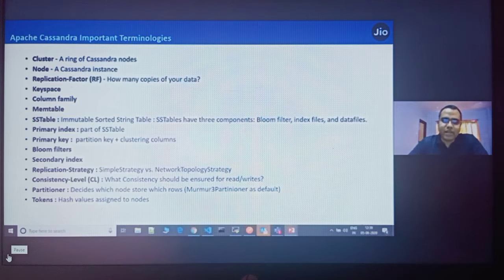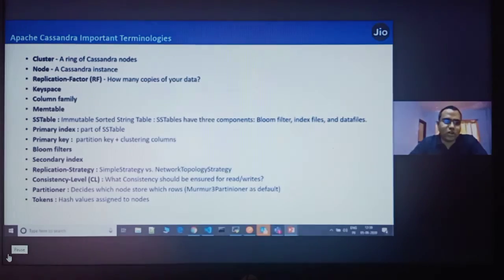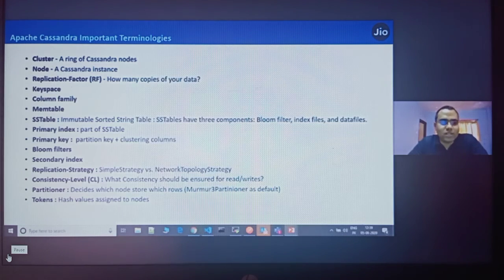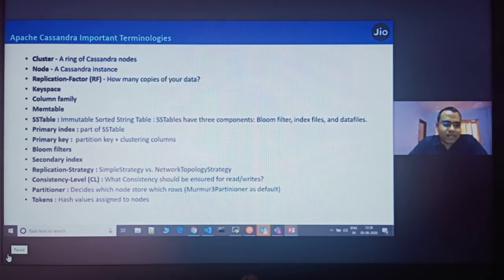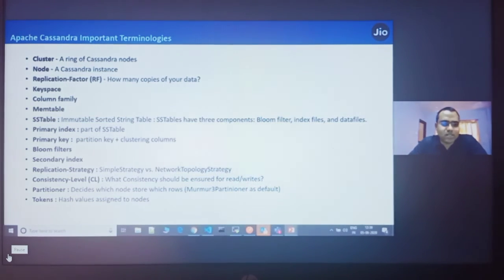Immutable means whenever any change occurs, any new data has to be inserted on disk, so it will create a new SSTable to store that. It will not append to or update the old SSTable. So SSTables are the data files available on the disk. Once the memtable is flushed, all the data gets stored in the SSTable on disk. It is permanently available.